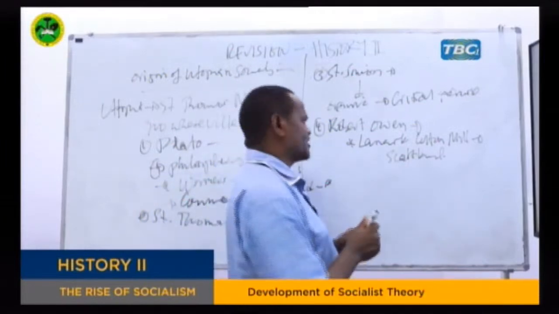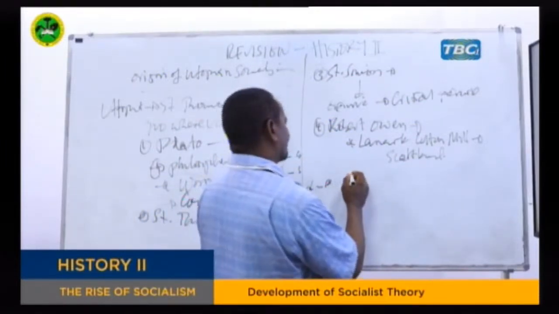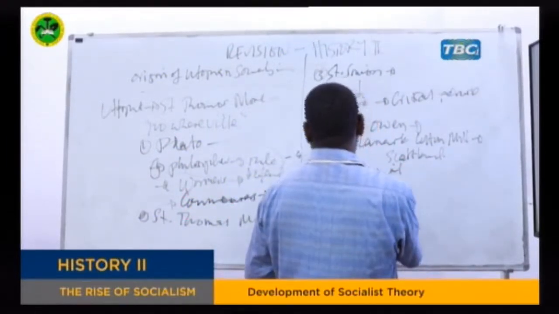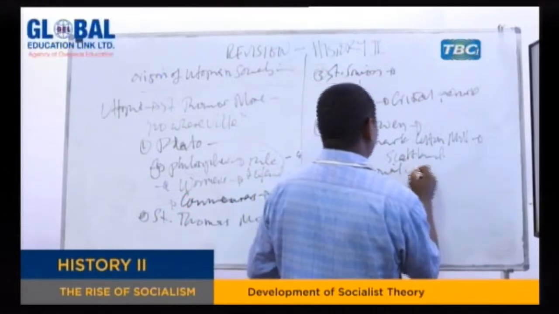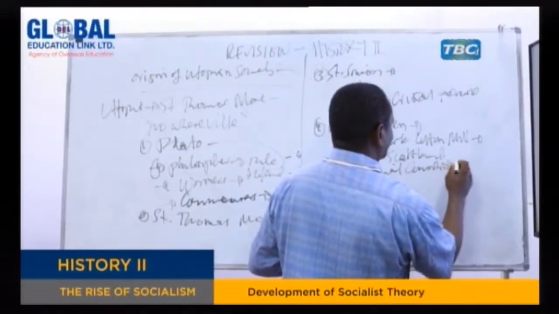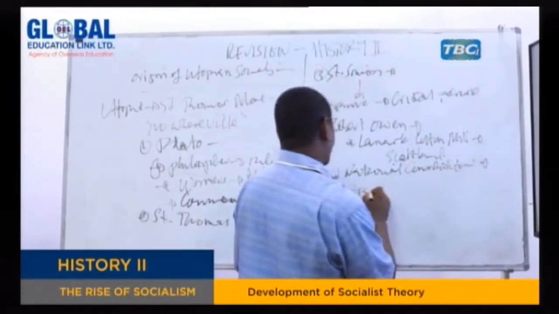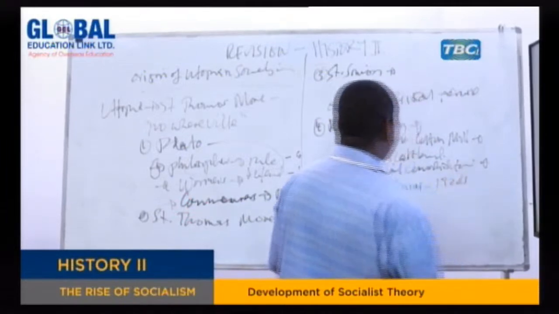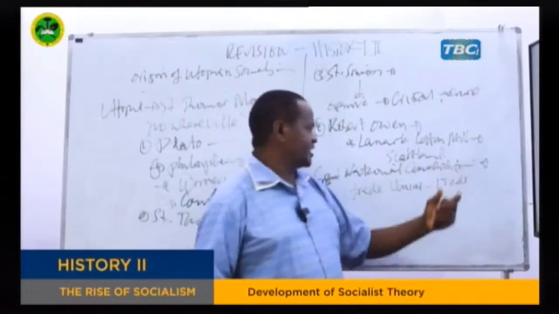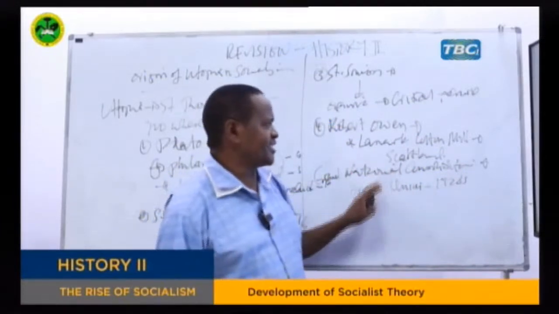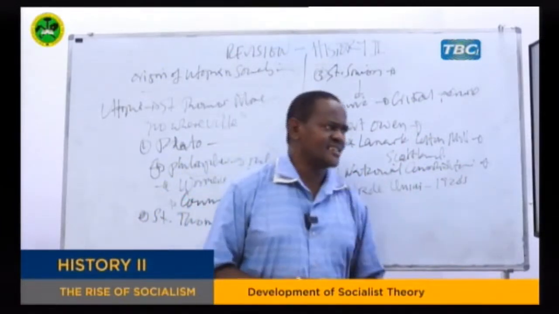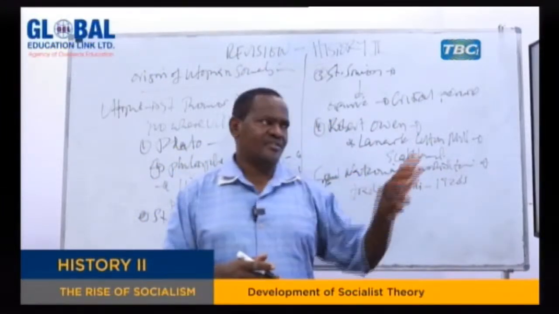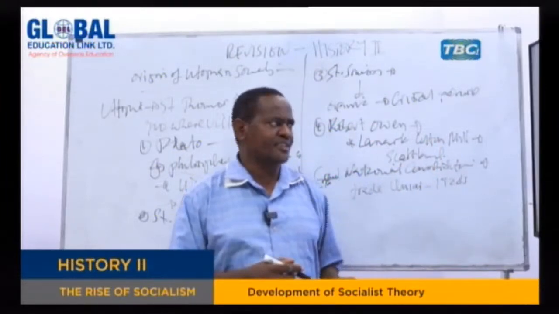Robert Owen also established a trade union called the Grand National Consolidated Trade Union. That was in the 1830s. So you can see he was really dedicated to helping the workers in Britain, and so he became one of the pioneers of utopian socialism in the world.